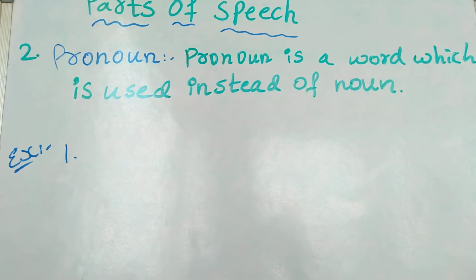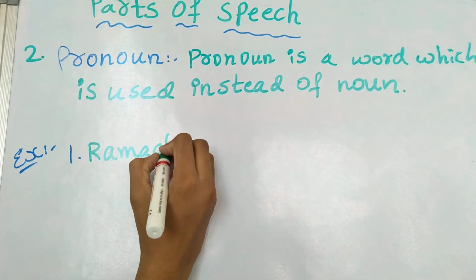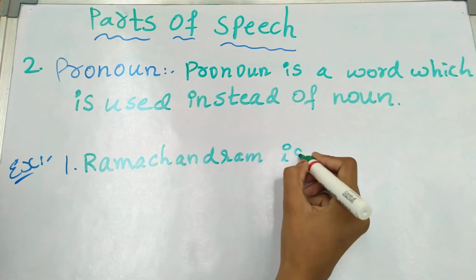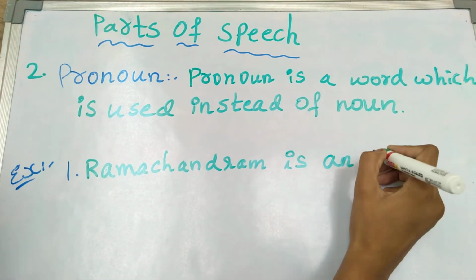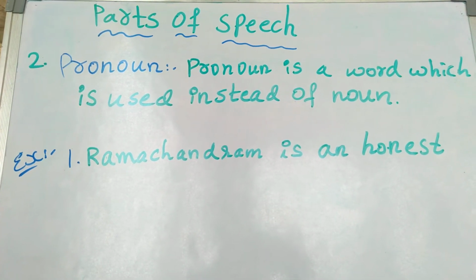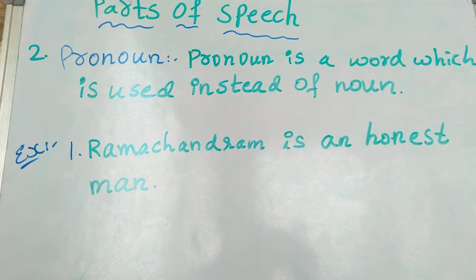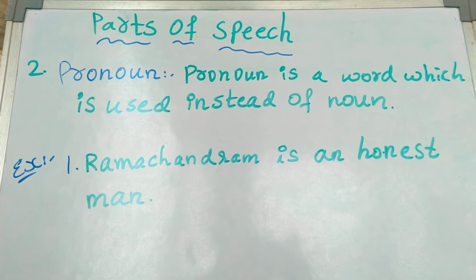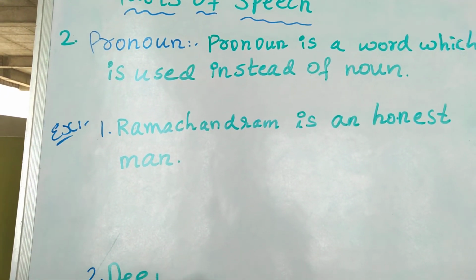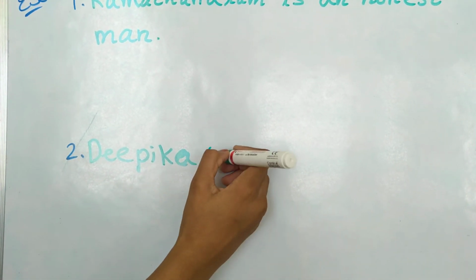What is the first example? Ramachandram is an honest man. And our second example is Deepika went to Tirupati.